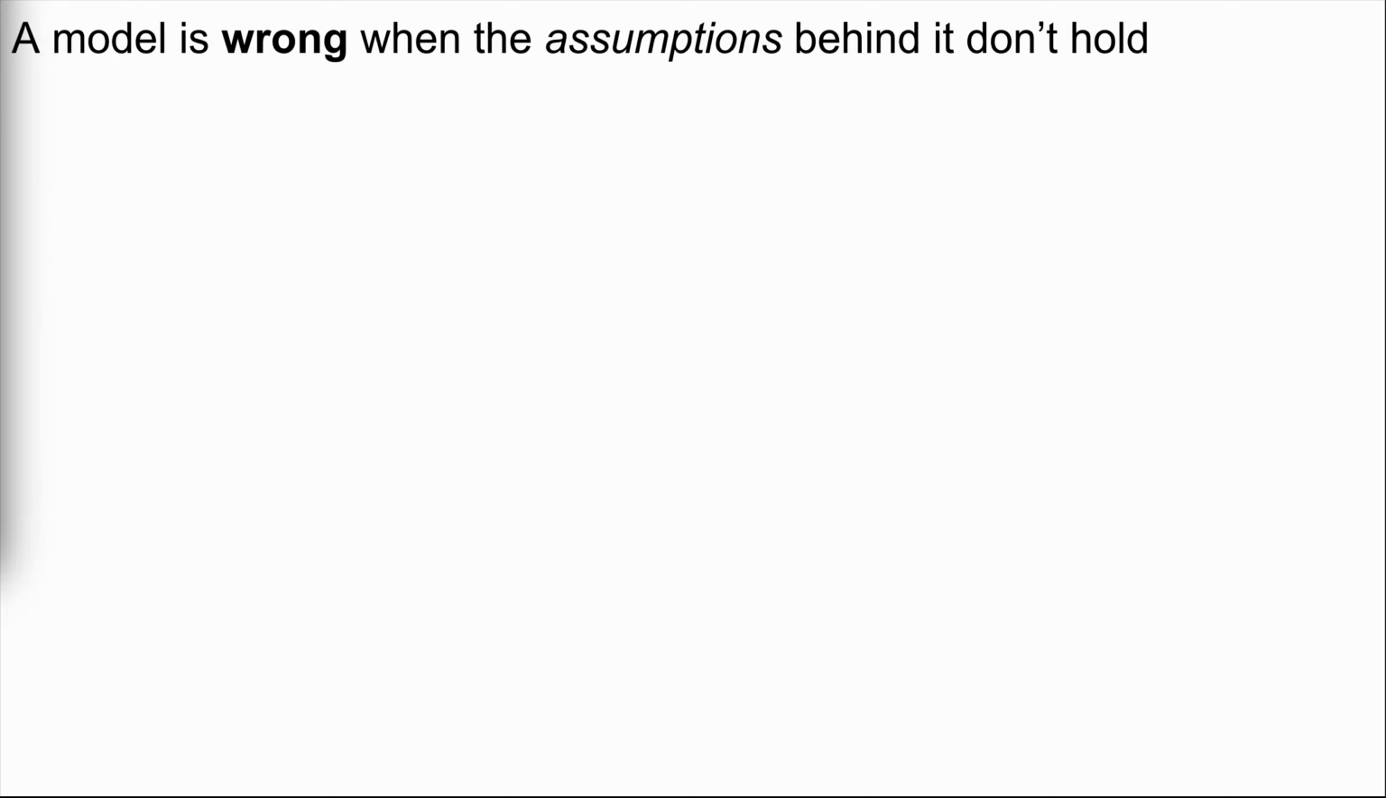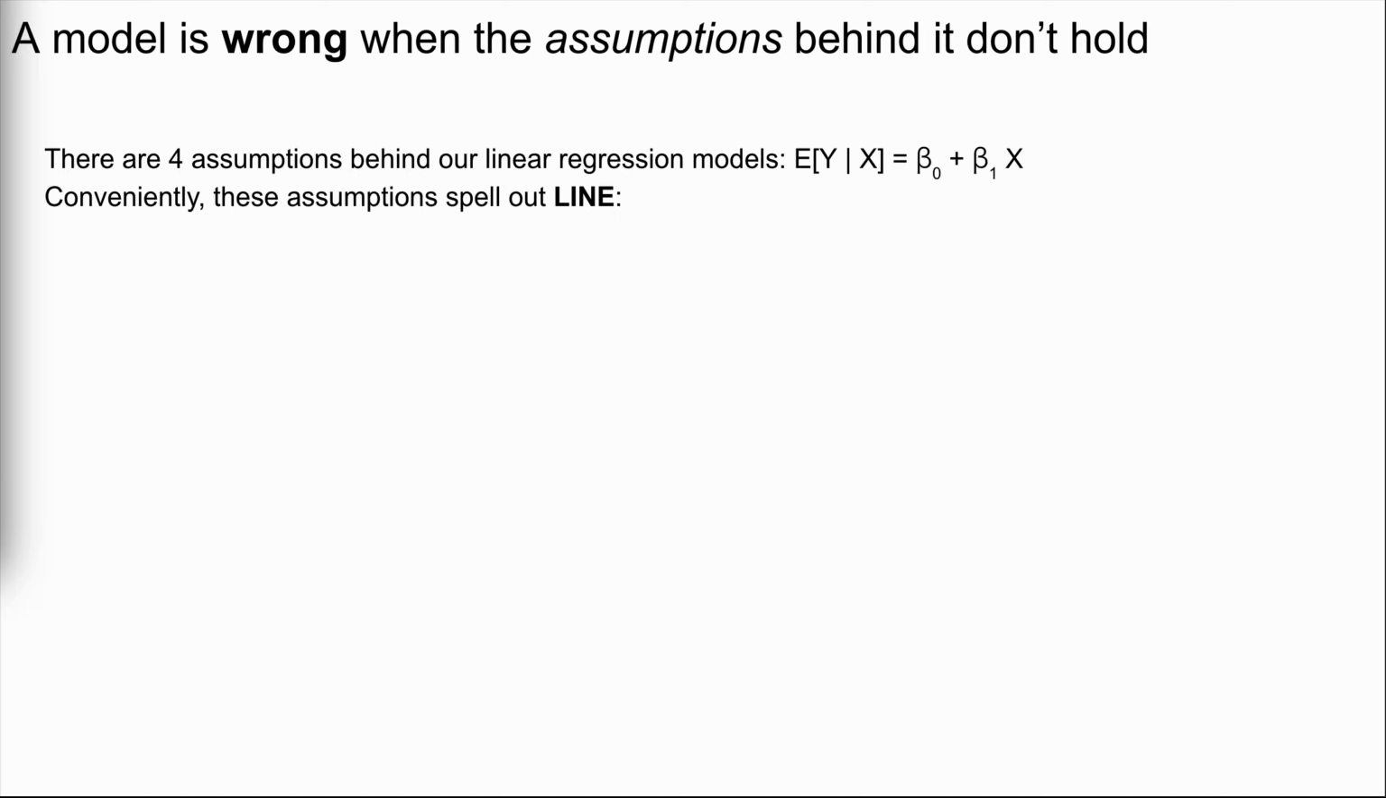Technically speaking, a model is wrong when the assumptions behind it don't hold. And it turns out that there are 4 assumptions behind the linear regression models that we've been working with. That is, our model needs to satisfy 4 properties to not be wrong. Conveniently, these spell out LINE: linearity, independence, normality, and equal variance.